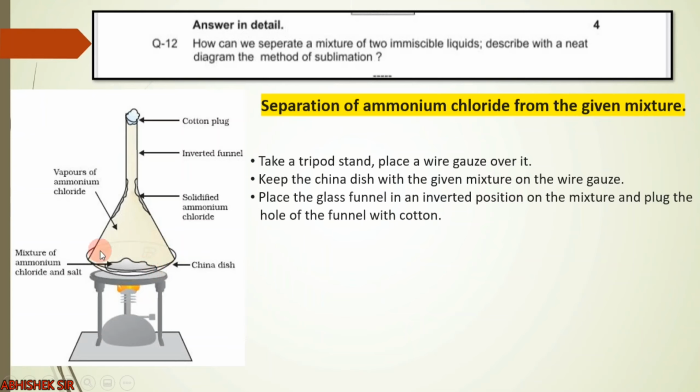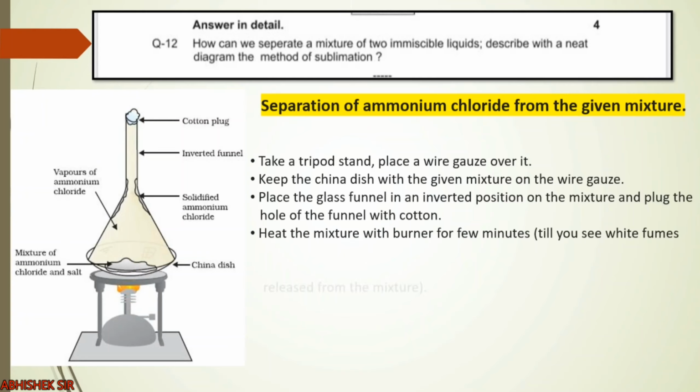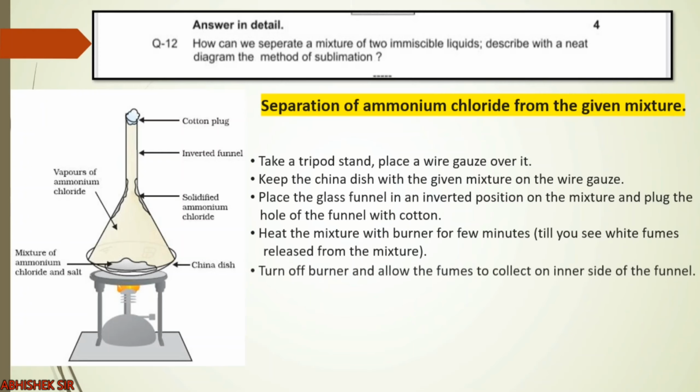You can see over here we have put the inverted funnel and blocked the outer way with a cotton plug. Now we have to heat the mixture, so we will use Bunsen burner for a few minutes until we see the white fumes released from the mixture. Now, what are those white fumes? Those white fumes are the fumes of ammonium chloride, which will go upside but cannot escape as the outer pathway is plugged with cotton. So they will remain here only, and over here, if we put out the burner, they will be cooled and they will stick to the inner surface of the funnel, right?